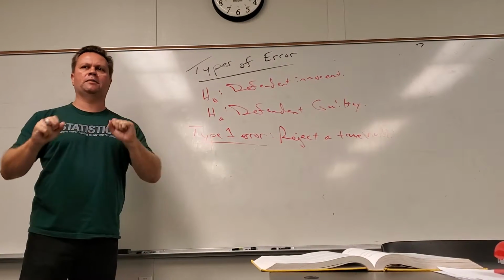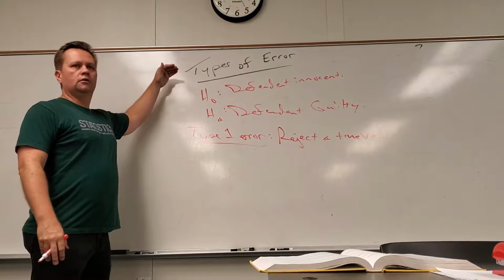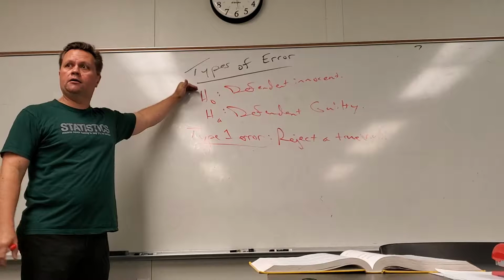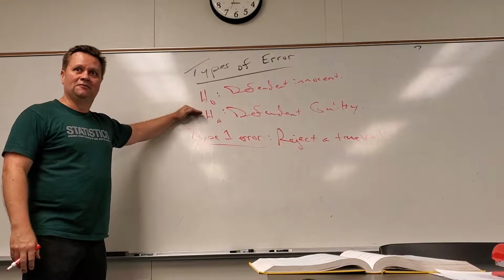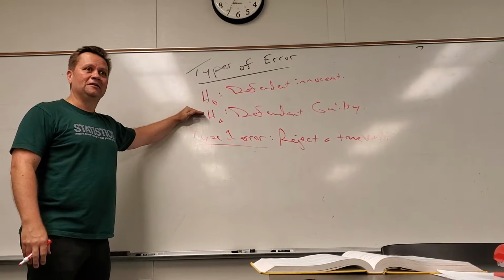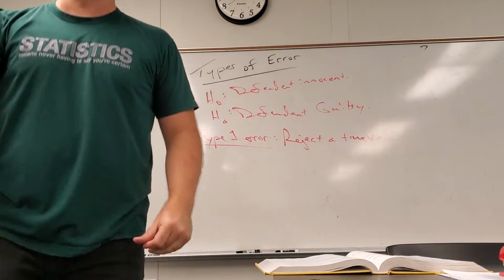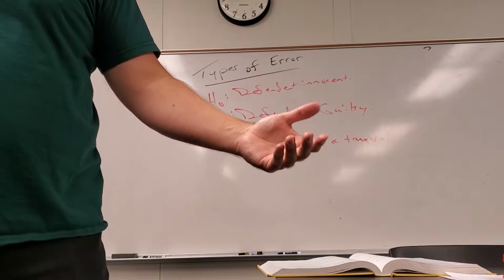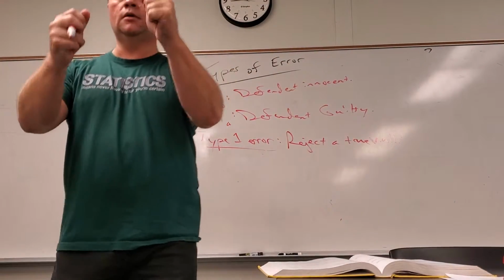All right, let's take a step back. In reality, what could be true? The defendant could be innocent. Could truly be innocent, right? You guys with me? That could be true. Or the defendant could be guilty. So that could be the reality. We can never prove either one of those things. We can just show evidence for guiltiness or not enough evidence for guiltiness, right?